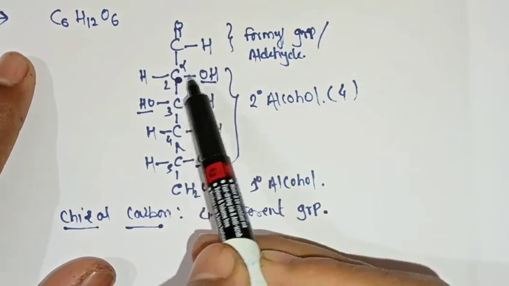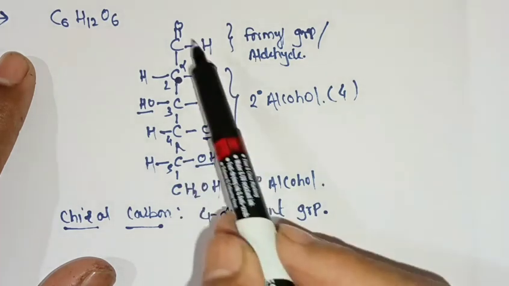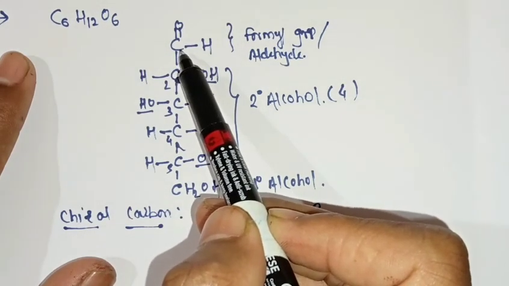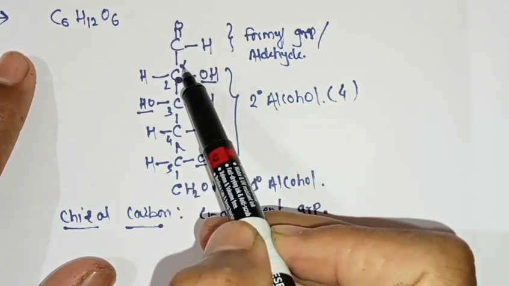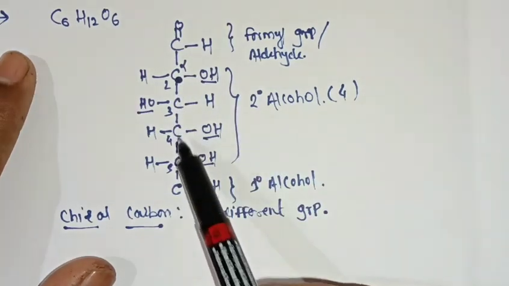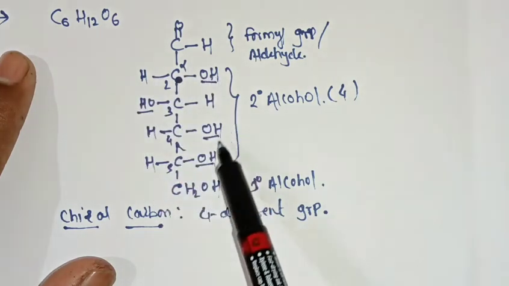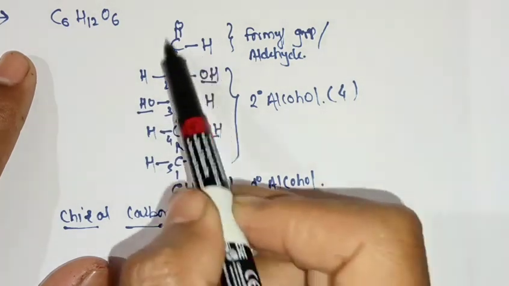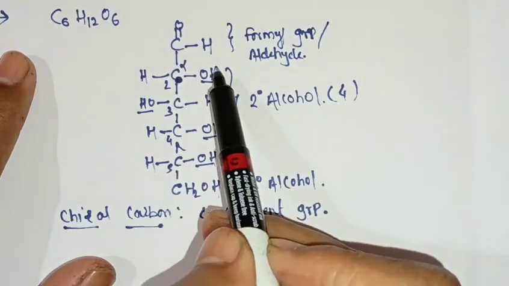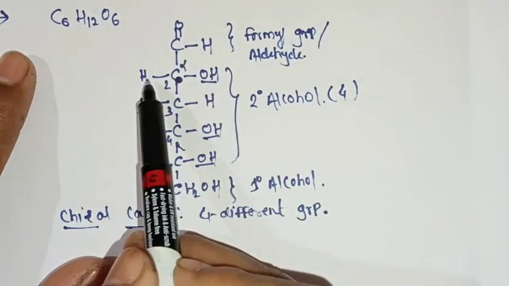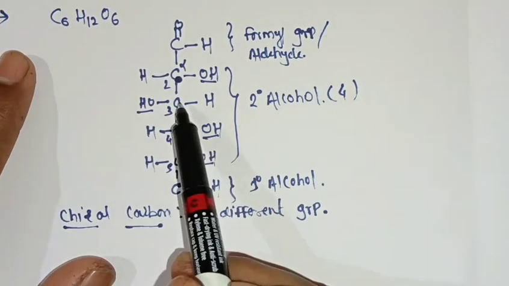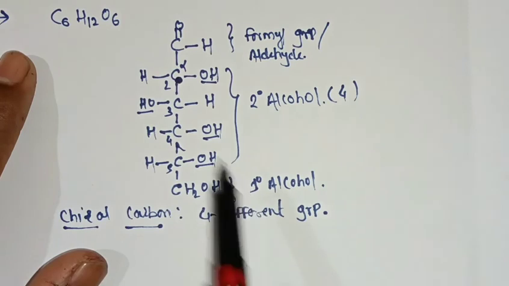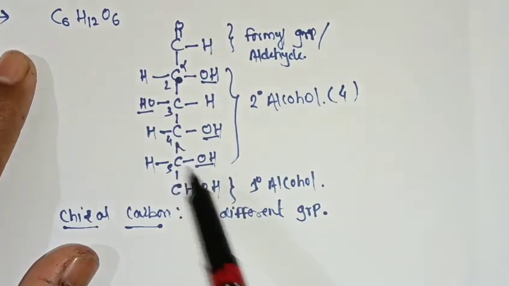Now see, this is glucose. Glucose consists of 6 carbons. In the 6 carbons, the first carbon is optically inactive because this carbon is attached to only 3 groups. Second, third, fourth and fifth carbons are attached to 4 different groups. For example, the second carbon is attached with the aldehyde group, the OH group on the right hand side, hydrogen on the left hand side, and the rest of the chain below. In the same way the third, fourth and fifth.